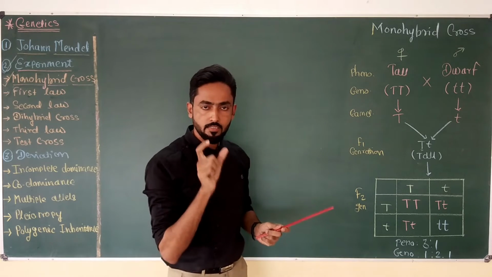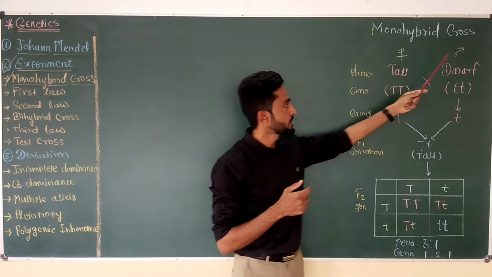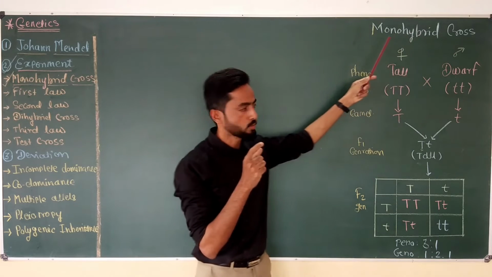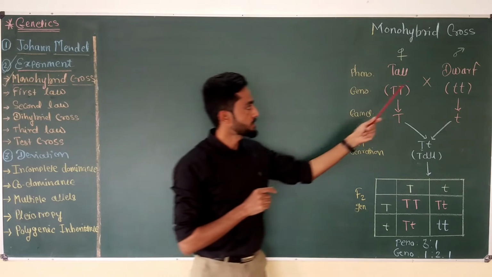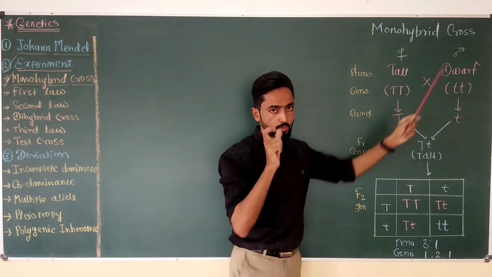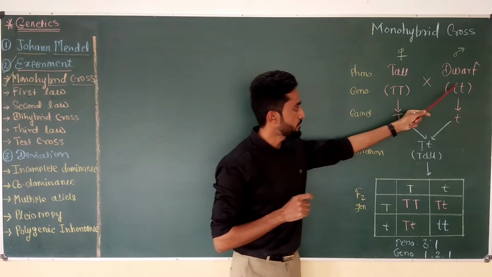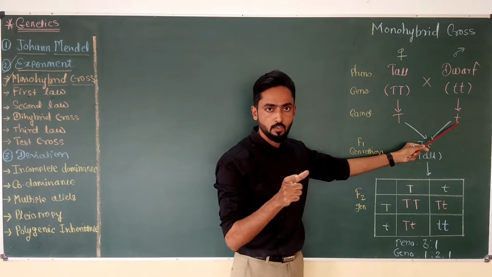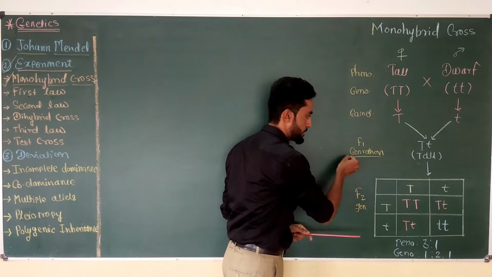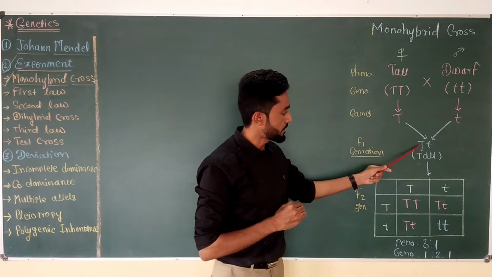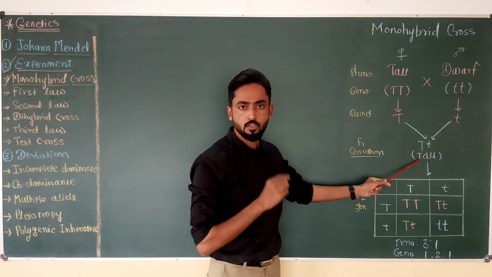After selection of the parents, Mendel emasculated the female flower and transferred pollen grains from the male plant to the female flower. That is, he performed artificial crossing. In the cross between tall and dwarf, we know that the tall plant produces a single type of gamete, that is capital T, and the dwarf plant produces small t type of gamete. In the cross, both these gametes mix in the F1 generation, that is the first generation, and the genotype becomes capital T small t. That means all offspring of the F1 generation are tall.